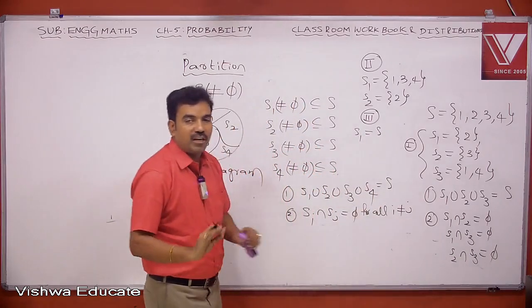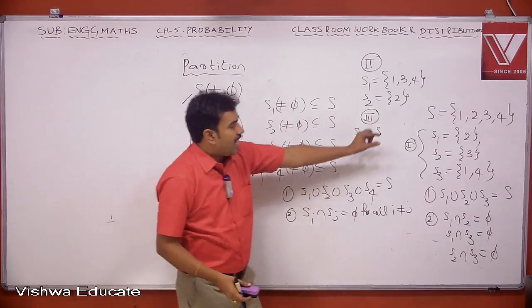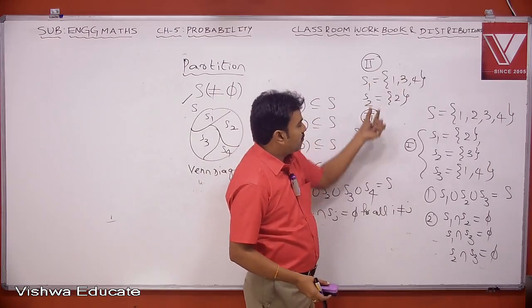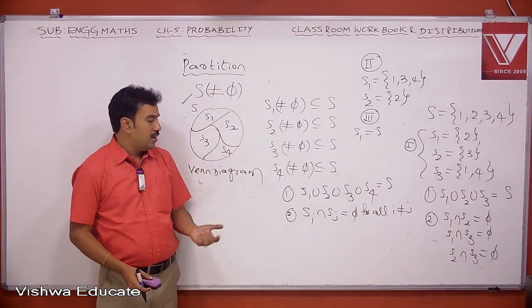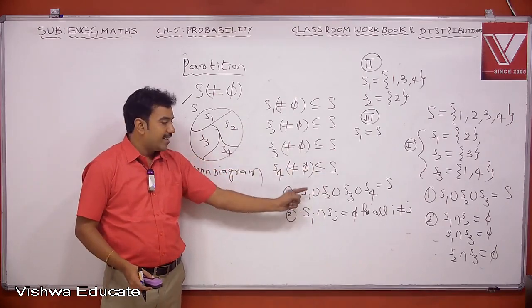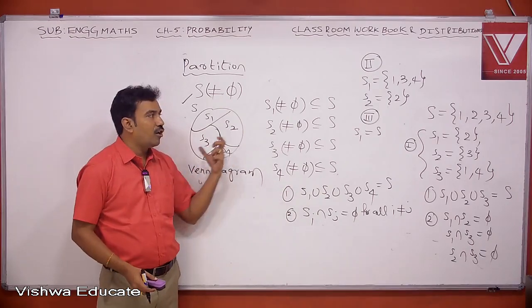That means I am not dividing the set. It's a single partition. Here I have divided the set into 3 sets, here 2 sets, but here a single set. How many subsets you divide into is your choice. But the union of all non-empty subsets of S must give the original set, and the intersection of any two must be empty. In that case, they form a partition of S.